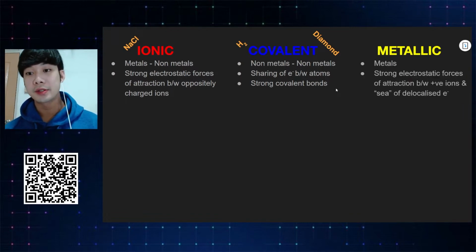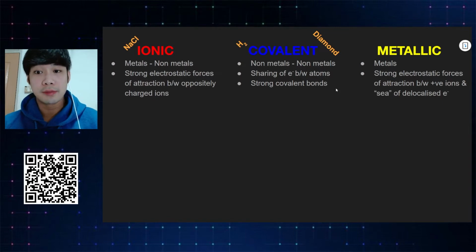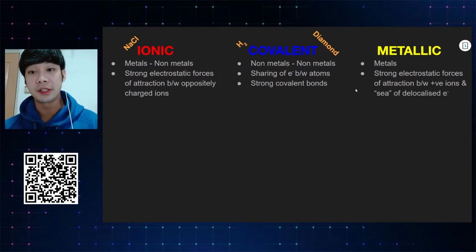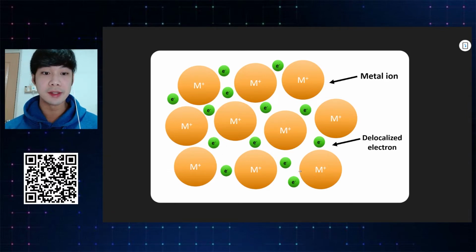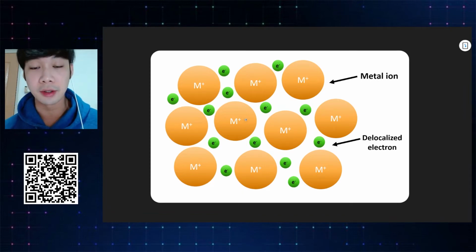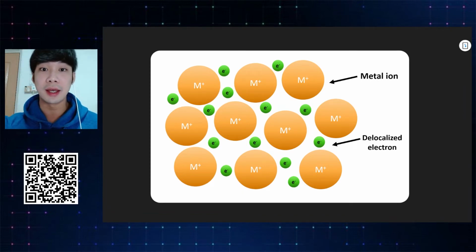Next, metals. The bonds between metals are of course metallic bonds, and the description for metallic bonds is strong electrostatic forces of attraction between positive ions and a sea of delocalized electrons. This is an example that you can see over here. Positive ions, in this case, Na+, Na+, Na+, Na+, with a sea of delocalized electrons around here. It's basically the attraction between Na+ and e-, Na+ and e-, which makes a metallic bond. And it's called electrostatic forces of attraction because it's the attraction between positive and negative charges.